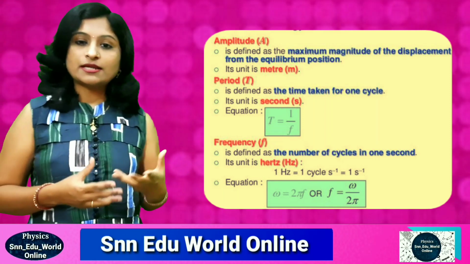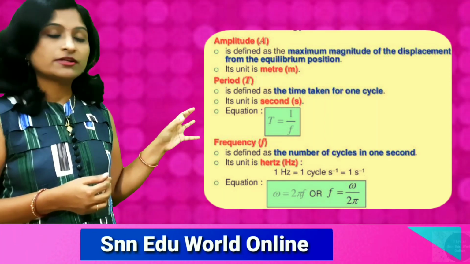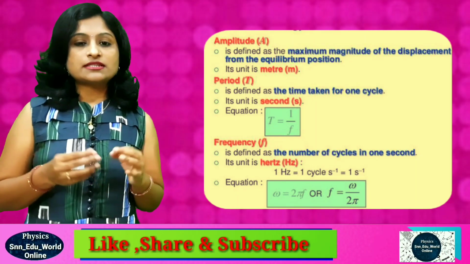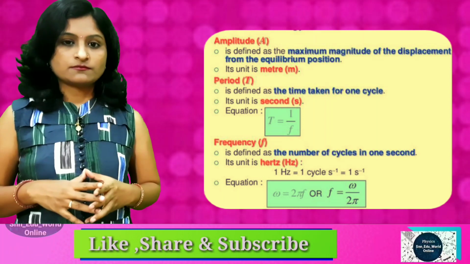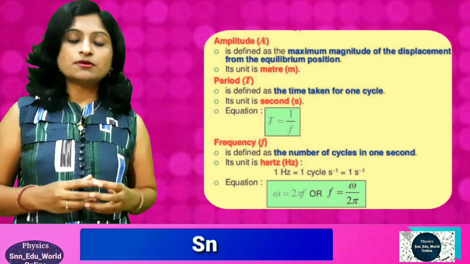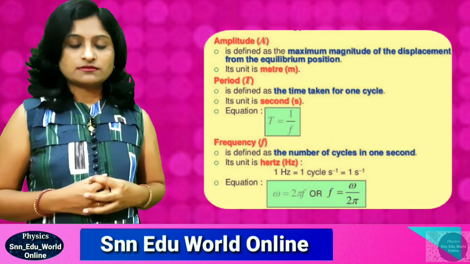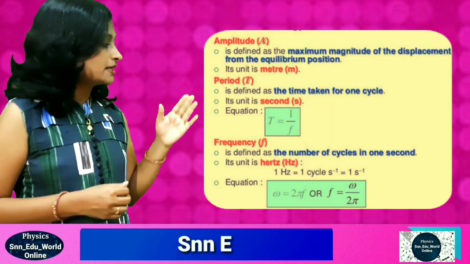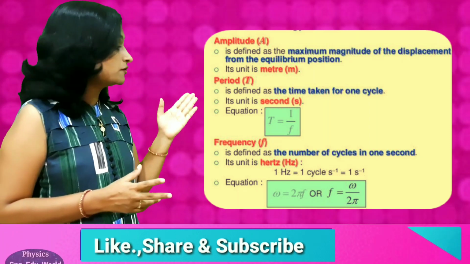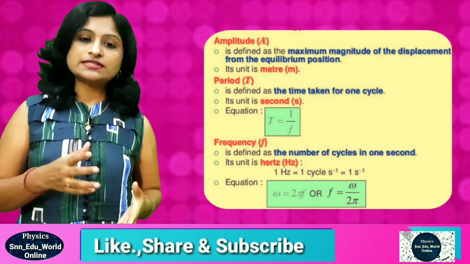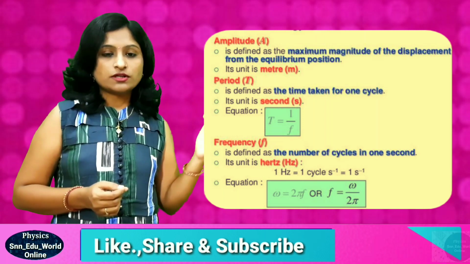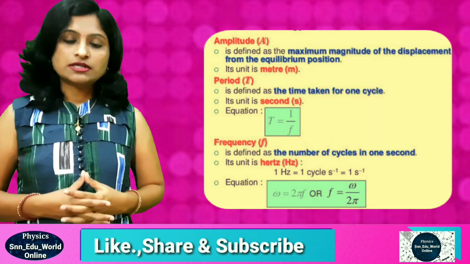As we know that time period is related to frequency, first we define frequency here. What is frequency? It is denoted by f. Frequency means the number of oscillations performed in 1 second. In 1 second, how many oscillations it will perform, that number of oscillations is nothing but the frequency. The SI unit of frequency is 1 upon second, which we know as hertz. Frequency and time period are reciprocals of each other, so we can write T equals 1 upon f, or f equals 1 upon T.